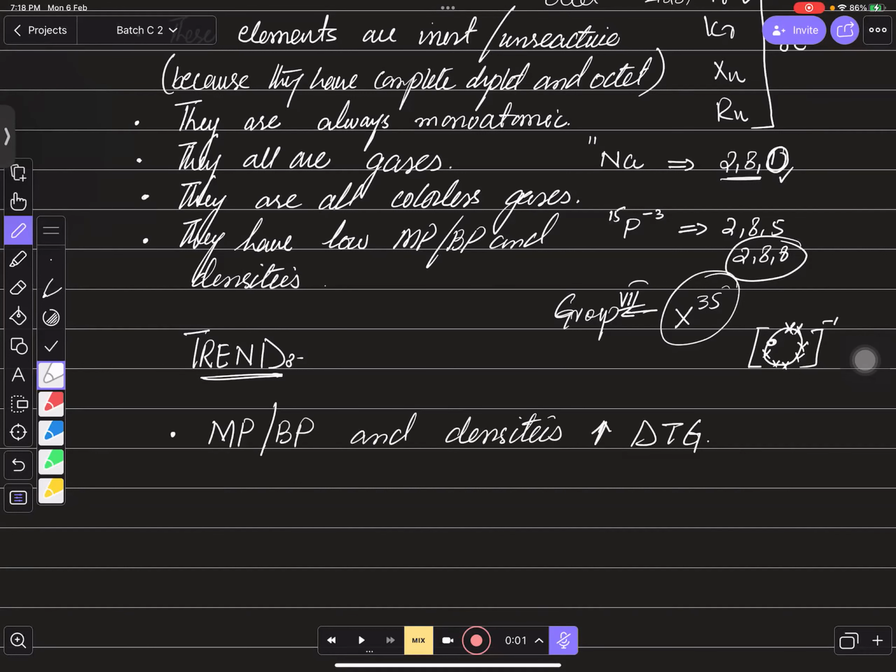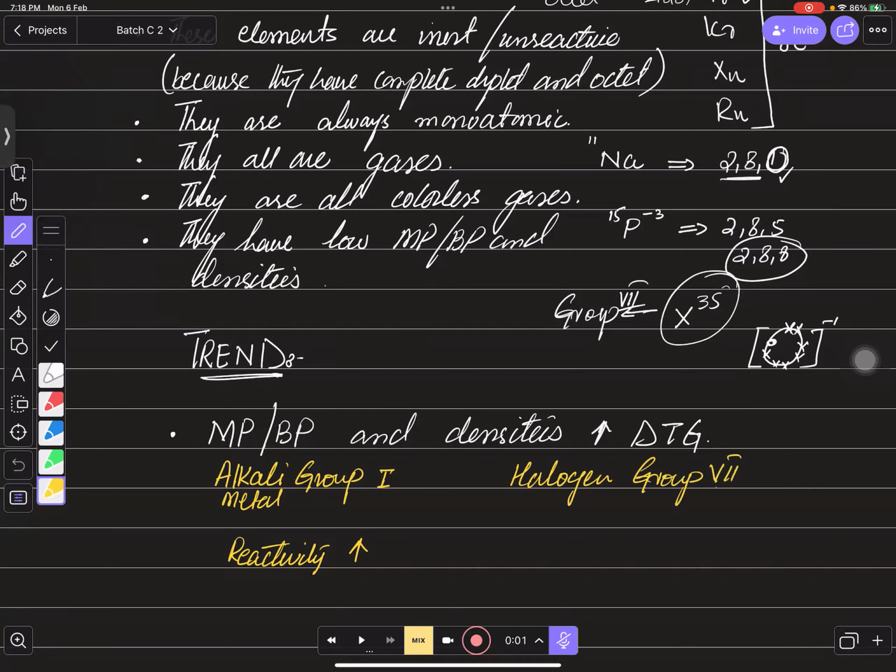This is the trend. And also one more thing, bacho, if you talk about the reactivity of group 1, alkali metals, this is group number 1, बच्चों उसकी reactivity down the group क्या हो रही थी? Increase हो रही है. इंक्रीज. And if you talk about halogens बच्चों, तो halogens are actually group number 7. और अगर हम इसकी बात करें तो इनकी reactivity down the group क्या हो रही थी बच्चों?